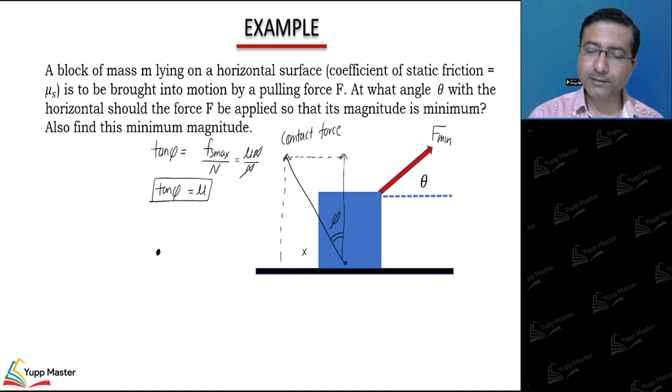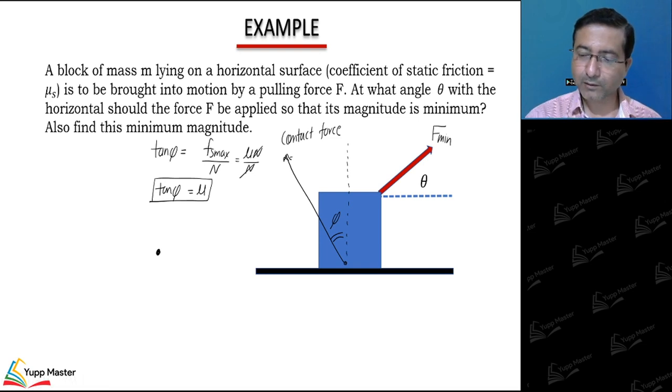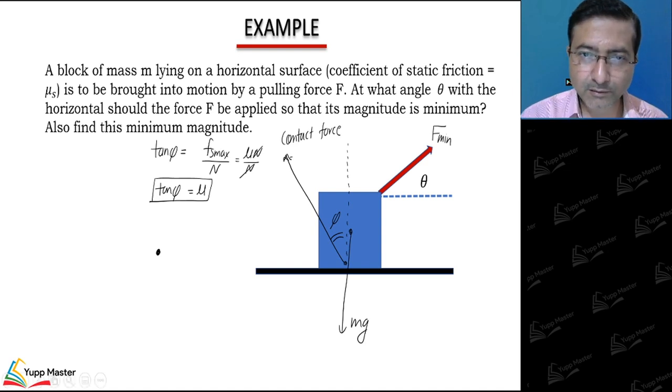At the time the block is about to slip, I combine friction and normal, right? So I now have only three forces acting, and the block is in equilibrium, right?